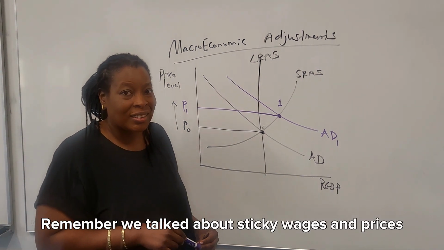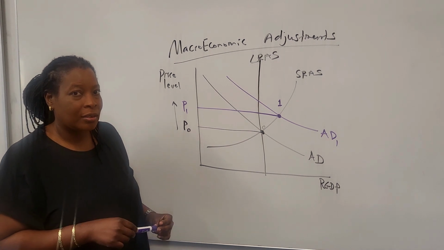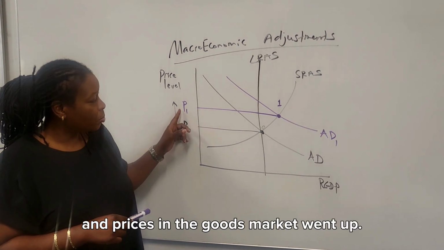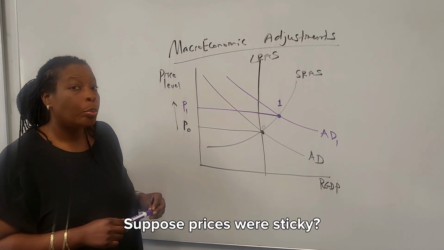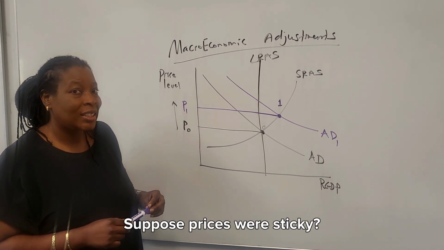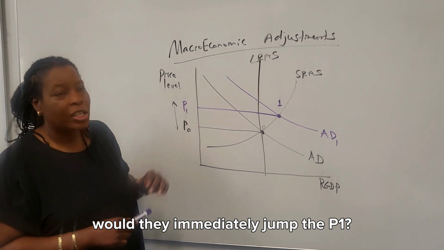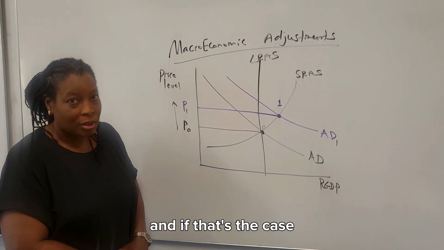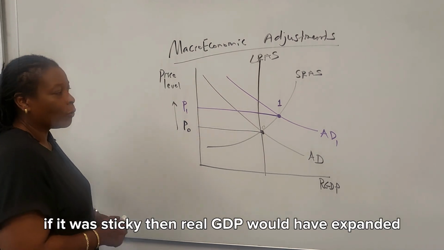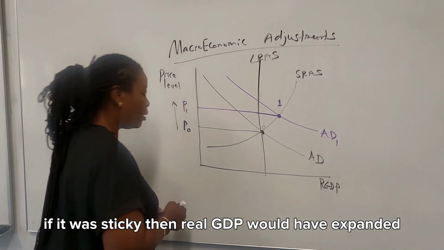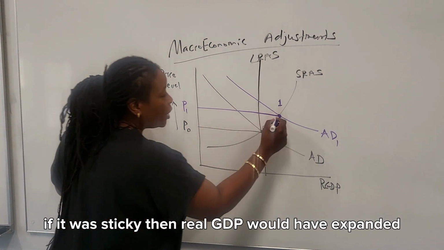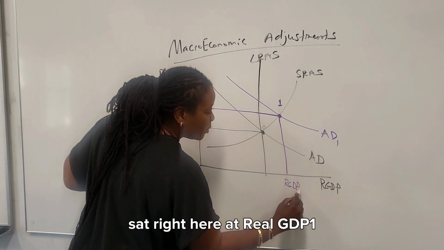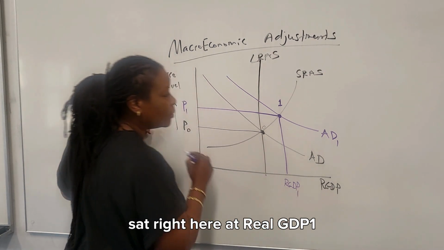Remember when we talked about sticky wages and prices? We have the positive shock and prices in the goods market went up. Suppose prices were sticky. Would they immediately jump to P1? The answer is no. And if it was sticky, then real GDP would have expanded, sat right here at real GDP 1.